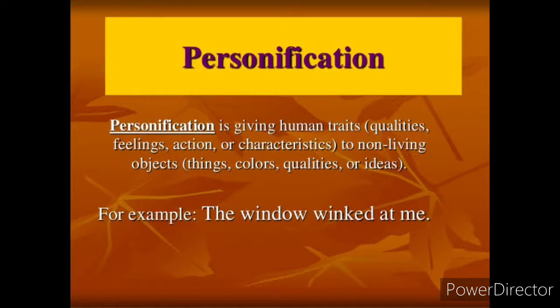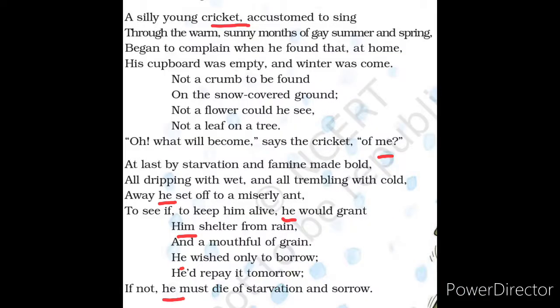So it has been given a human quality, that is an action. So how can a window blink? No, it is not possible. But here they have used the literary device personification. So they have used the word winked for the thing, window. So here in this poem we have seen cricket and ant.